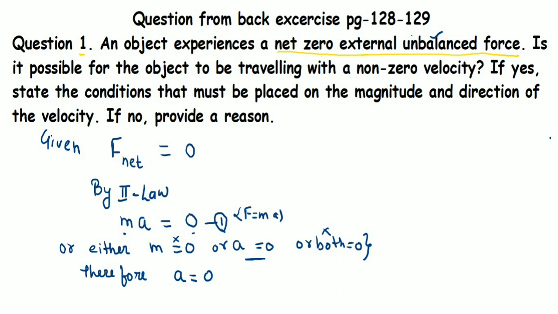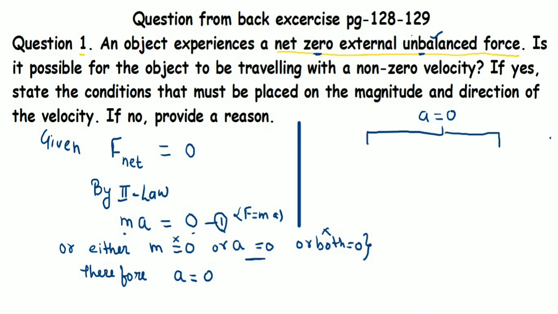If force is 0, we can understand that the acceleration that has been gained by the object would be 0. Now what do we understand when we say the object has 0 acceleration? What does it mean?